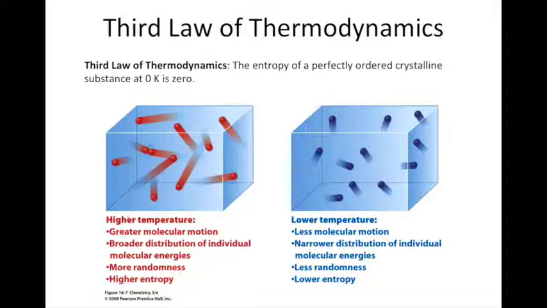And we should appreciate this because we understand the relationship between temperature and entropy. At higher temperatures, the molecular motion is much greater, and so these substances have higher entropy. As we lower the temperature, molecular motion slows, there's less randomness, and lower entropy. And this process will continue until we get to absolute zero. At absolute zero, the substances are perfectly ordered crystals, and so there's no molecular motion, and the entropy is equal